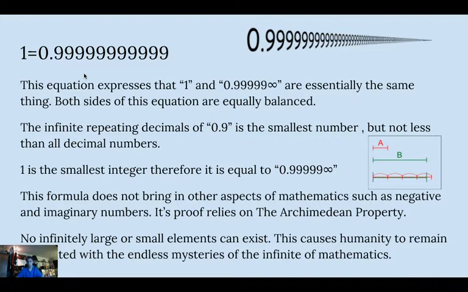This causes humanity to remain fascinated with the infinite, and how mathematics can present to you numbers that are literally the best notation of infinity. 0.9 repeating is probably a great representation of what infinity could look like.